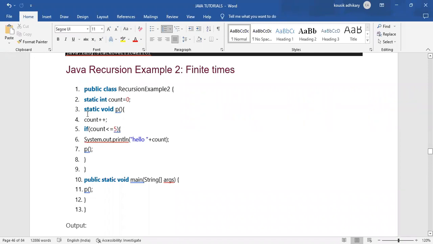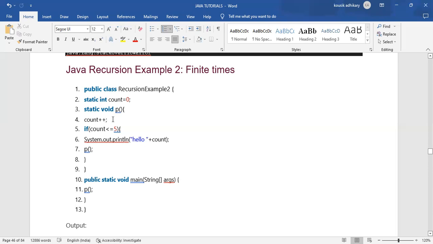And we have created a recursive method. How have we created it? static void p. Within that method block, count++, that means count plus 1. And we have mentioned an if condition: if count is less than or equal to 5, where the value of count was initially 0.